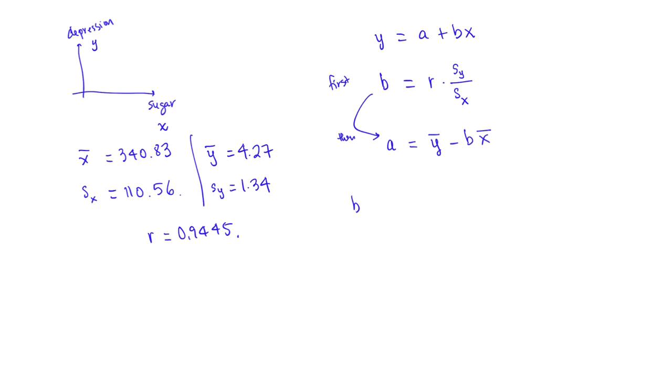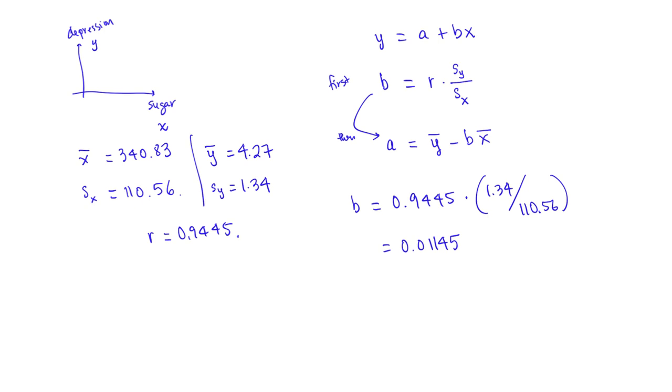Thus, b is 0.9445 times Sy, which is 1.34, divided by Sx, which is 110.56. Put this in a calculator, we will get 0.01145. Usually we round it to 4 decimal places, but the numbers are very small, so I round it to 4 significant digits.